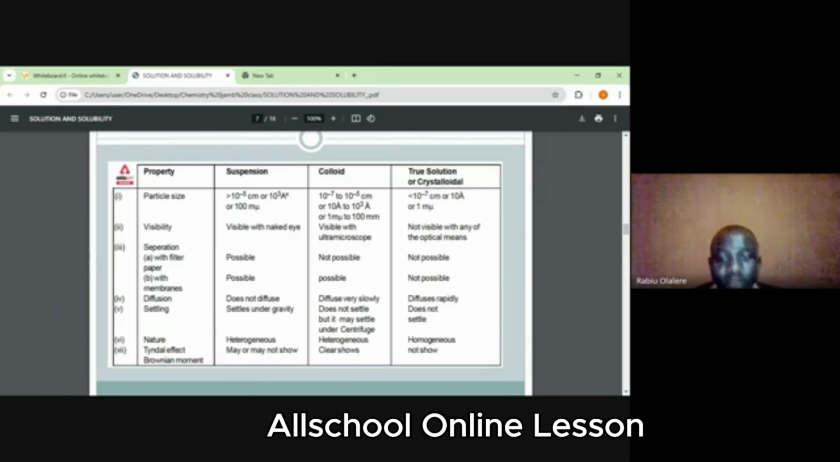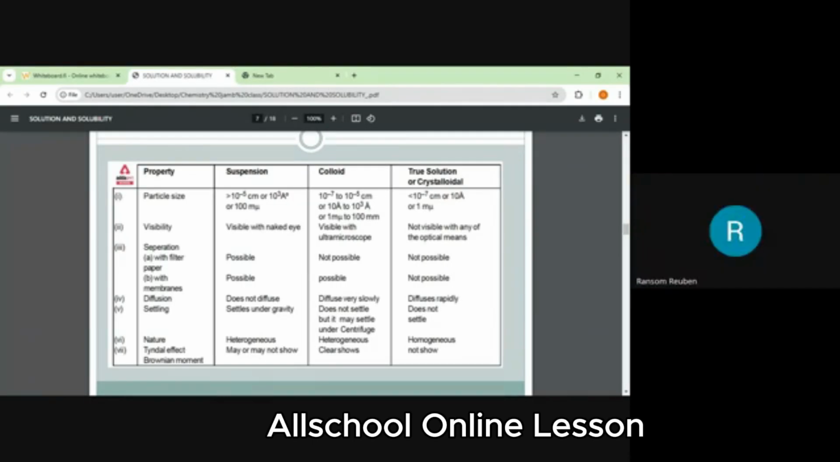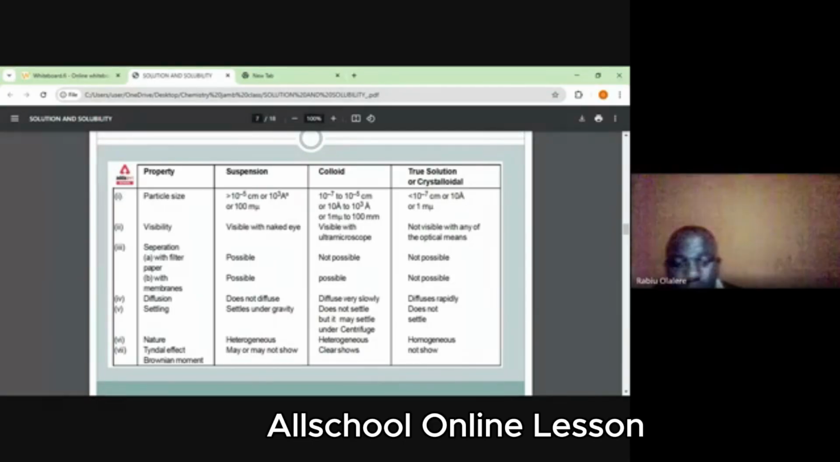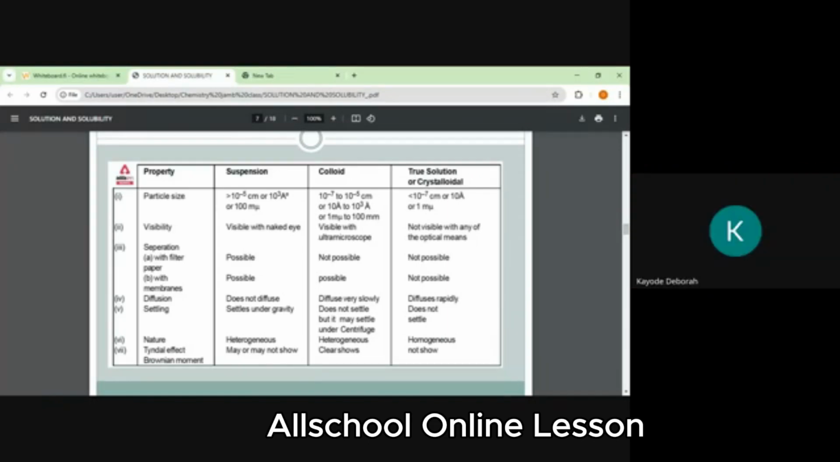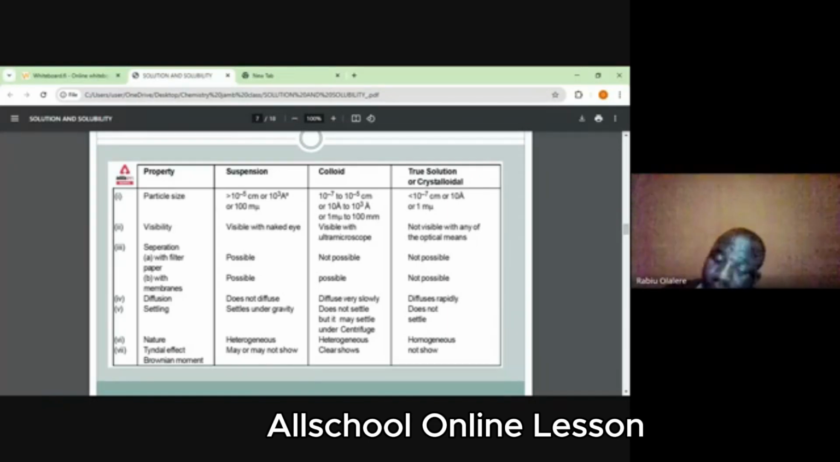Then nature: heterogeneous, homogeneous. Tyndall effect. What is the Tyndall effect? Ability to scatter light. Yeah, the ability of the particles to scatter light. So which one has the ability to scatter light? True solution? Right? Suspension and colloid can scatter light. Suspension and colloidal solution can scatter light because of their large particle size. But true solution, because of its small particle size, cannot scatter light. The light will pass through it.